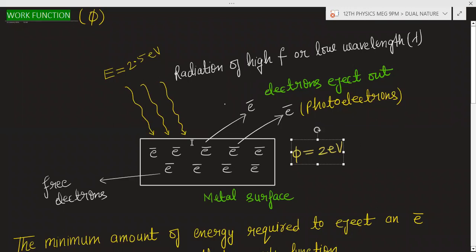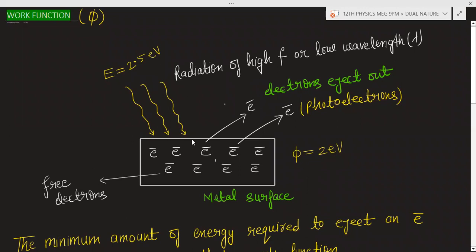Why? Because suppose you have given energy of 2.5 electron volt. 2 electron volt energy will be spent for the work function.